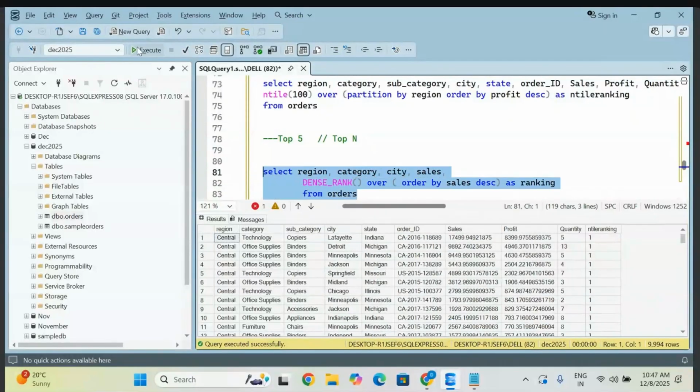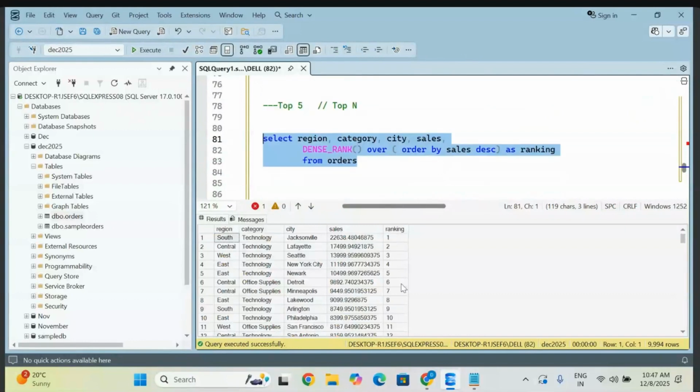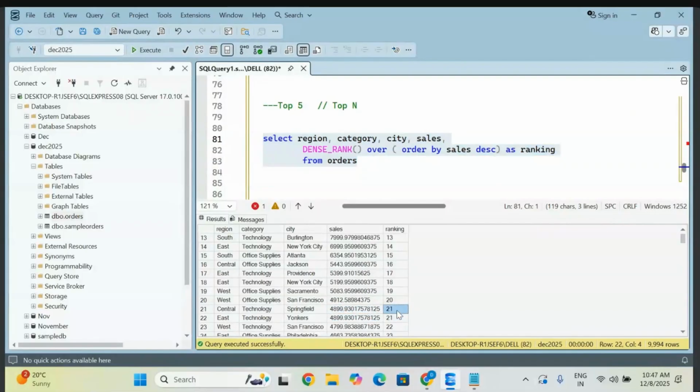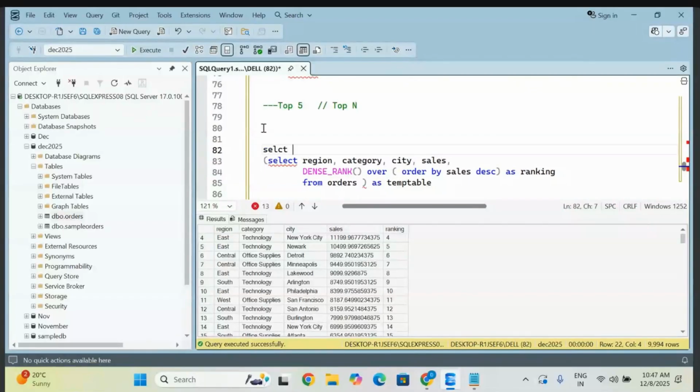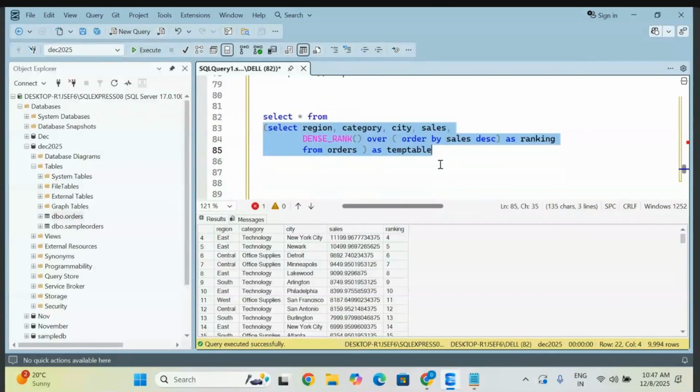First check your query. So this is fine, perfectly coming. Your rank is also assigned. You check whether it is giving the same rank or not. Yes. I think you can check one or two records if you have data with you. Fine. So now I want to make it a subquery and convert this into a temporary table. I'm giving the temp table here. Fine. Now I want to write the correlated query here. Now select star from your table.